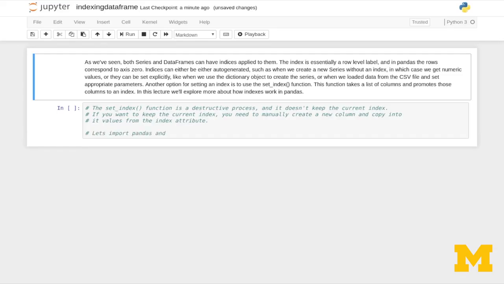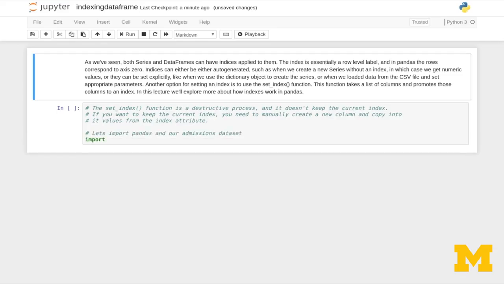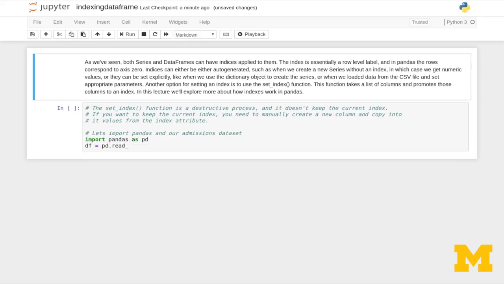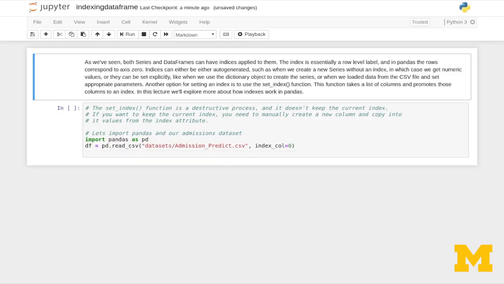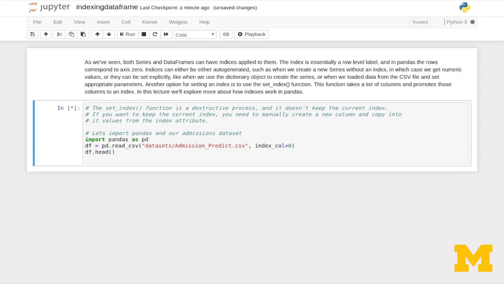So let's import Pandas in our admissions dataset. So import pandas as pd. We'll create a new data frame, df equals pd.read_csv, dataset/admissions_predict.csv, and we'll set the index column to 0, and let's look at the head of this.